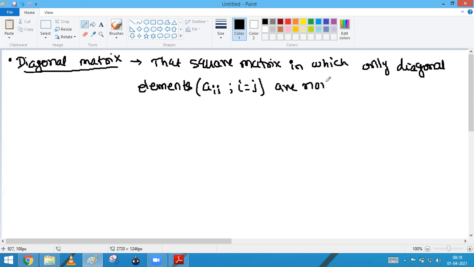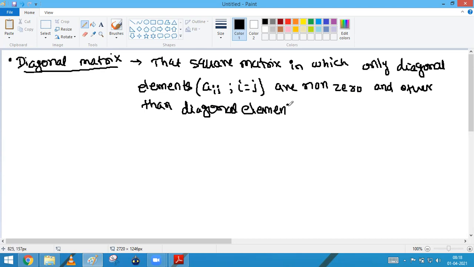are non-zero, and other than the diagonal elements, it's 0. So that is a square matrix in which only diagonal elements Aij, that means I equal to j, are non-zero, and other than the diagonal elements are 0. Such a type of matrix is basically called a diagonal matrix.